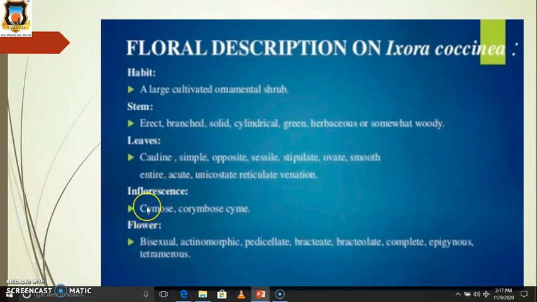Then inflorescence. It is a cymose or corymbose type of inflorescence. Then flowers. The flowers are bisexual, actinomorphic, pedicellate, means pedicels are present. Bract as well as bracteoles are present. They are complete flowers, the position of the ovary is epigynous, and they are tetramerous. Means in Ixora, the petals and sepals are 4.